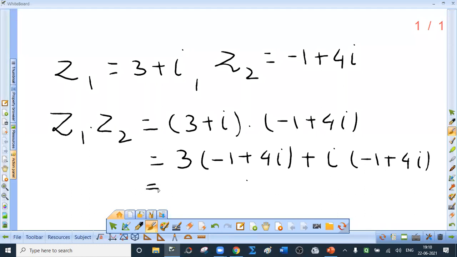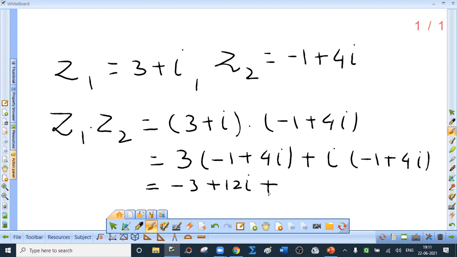Now open the bracket: 3 into minus 1 is minus 3, and 3 into 4i. We have just discussed how to multiply a complex number by scalar 3. So 3 into (minus 1 plus 4i) is minus 3 plus how many i's? 12 i's.